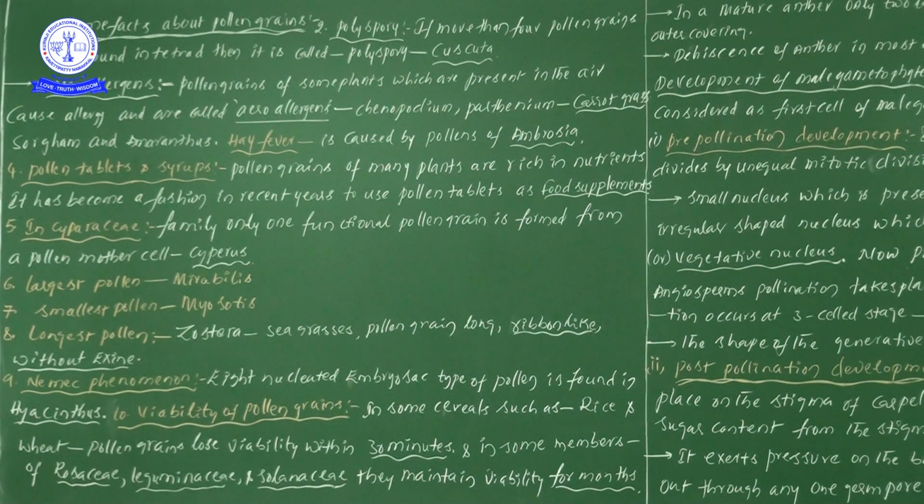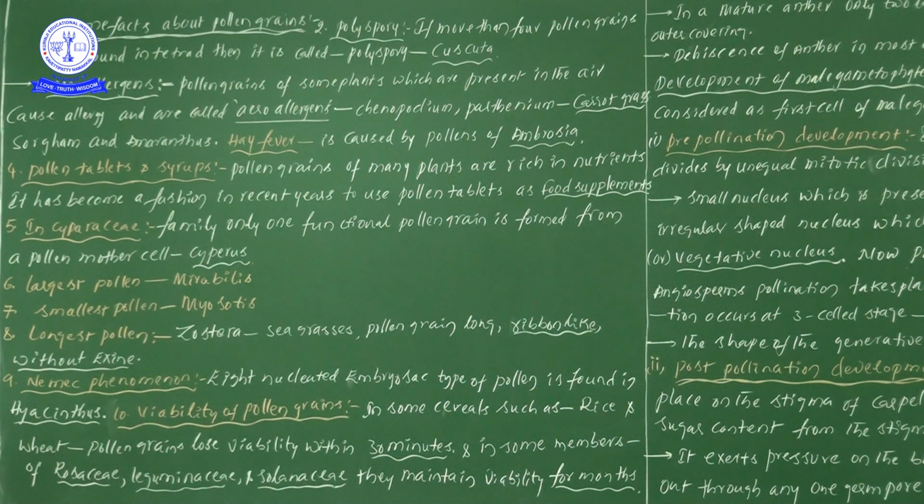Now here we have learned some facts of pollen grains. First fact is translator apparatus. Translator apparatus means in Calotropis members and in Orchidaceae family members, pollen grains are joined together and form a bag like pollinium. So the pollinium of Calotropis is a constituent of translator apparatus.